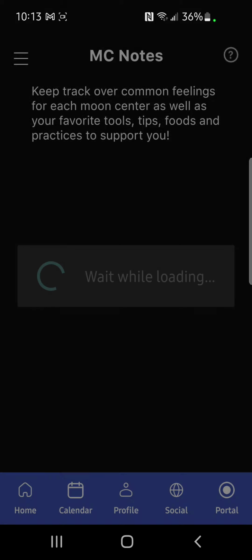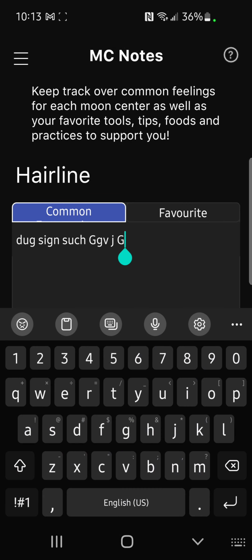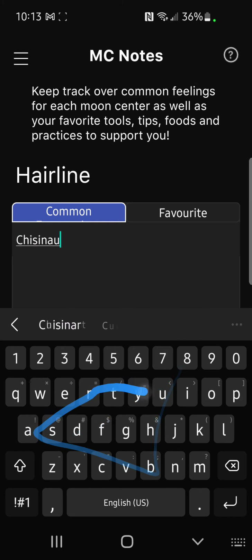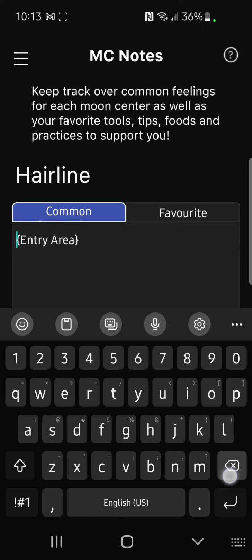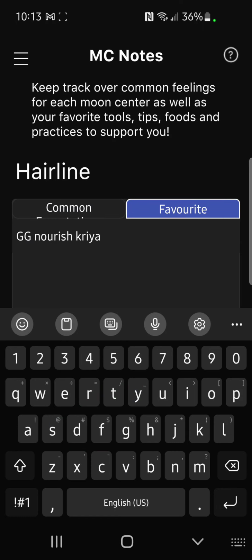We've also got special notes. These are moon center specific notes, so you can edit. So your common experience may be in the hairline moon centers, like very visionary, or maybe. And so you can enter text and you can put in a favorite practice.